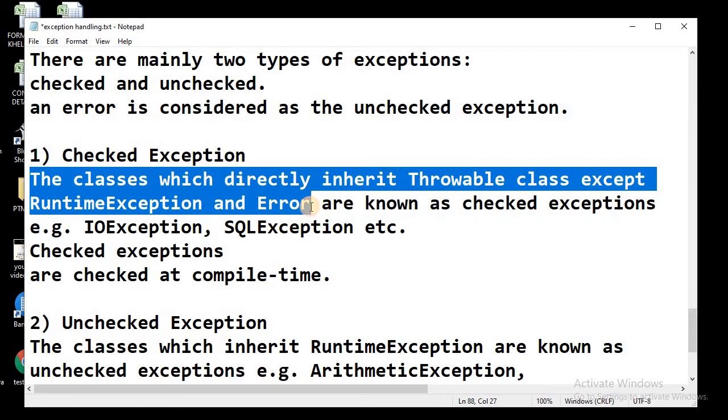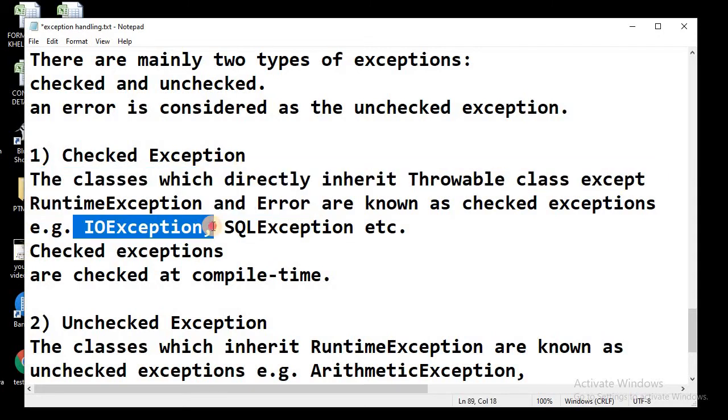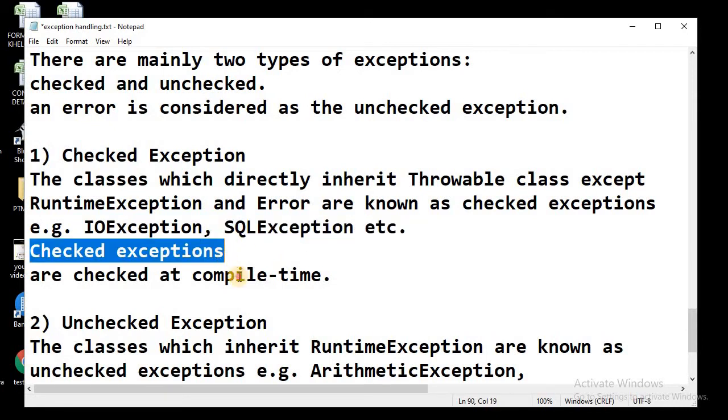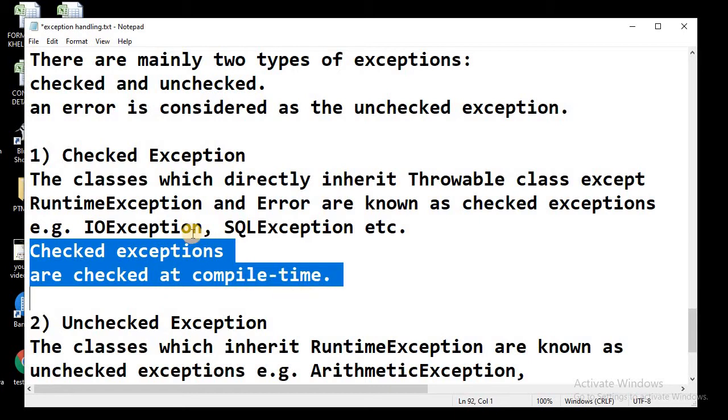So all the classes which directly inherit Throwable except these two are known as checked exceptions. For example, IOException, SQLException, etc. These are the checked exceptions, and checked exceptions are checked at compile time.